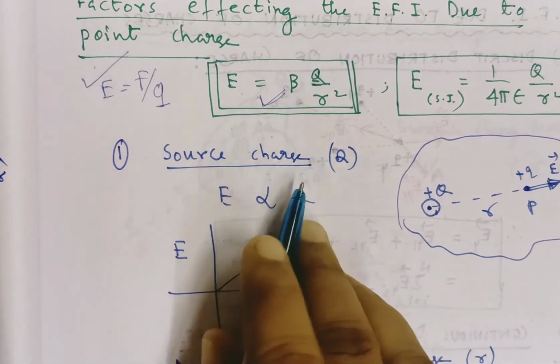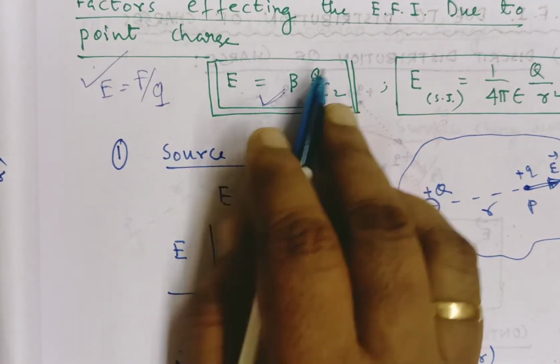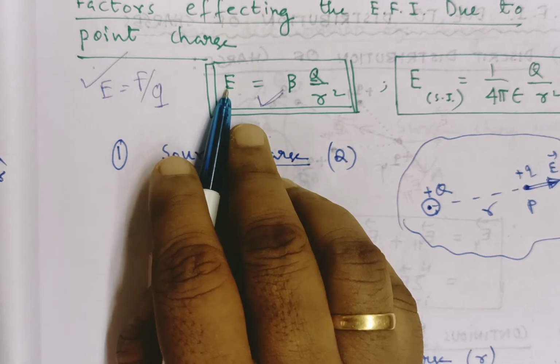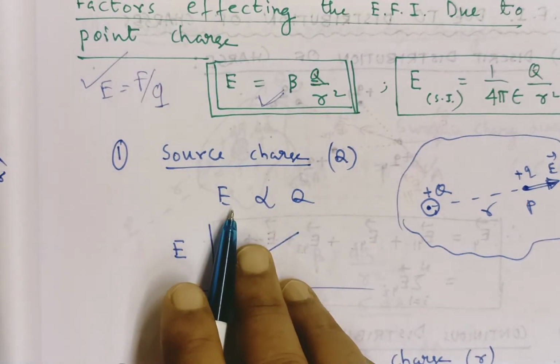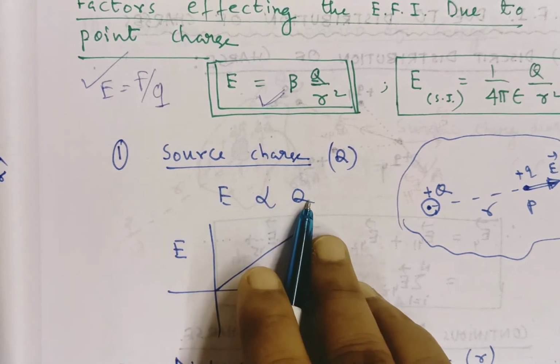Now we discuss the various factors attached to it. First we come to the source charge. You see the formula: if the magnitude of the source charge increases, obviously the electric field intensity increases. So the strength of the electric field intensity at a given point is directly proportional to the magnitude of the source charge.